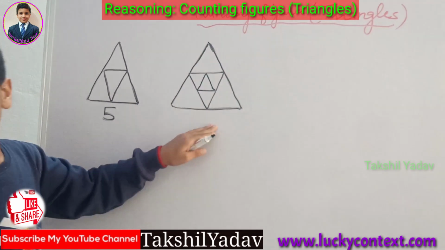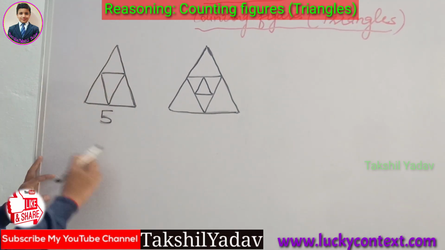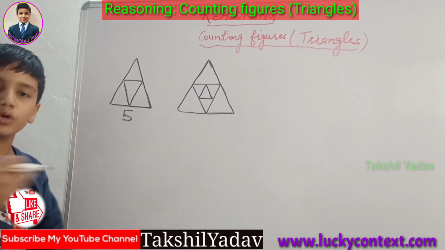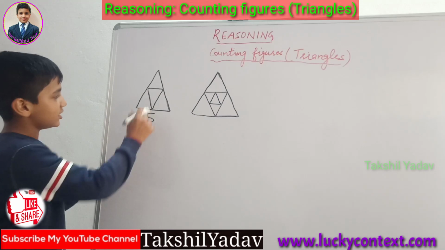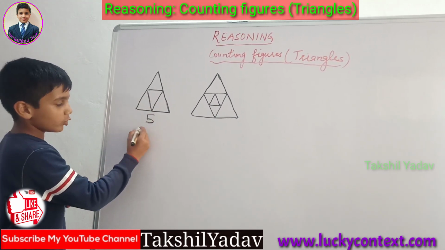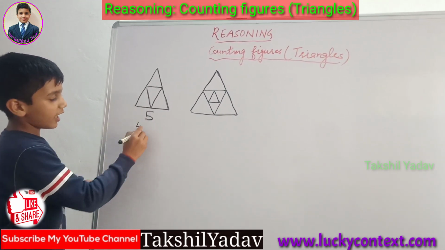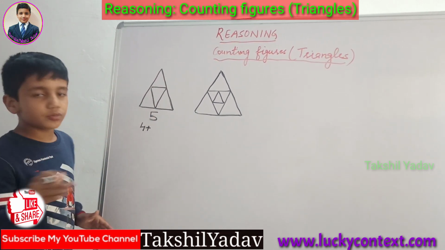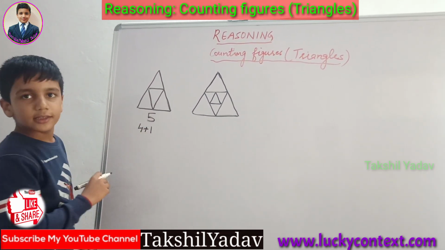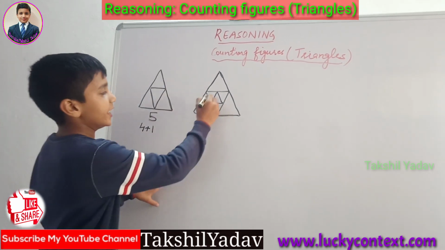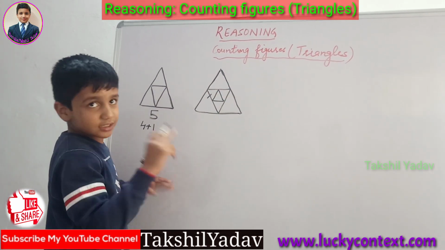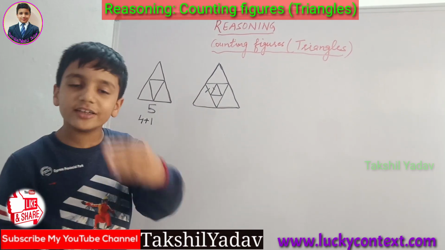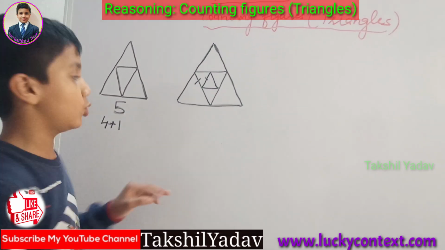But what about this? We can conclude from this figure that if a triangle has one more reversed triangle in it, then there are 4 triangles added, plus one extra outermost triangle. Thus, in this we have one triangle inside and one triangle outside. So for every inner triangle we add 4.